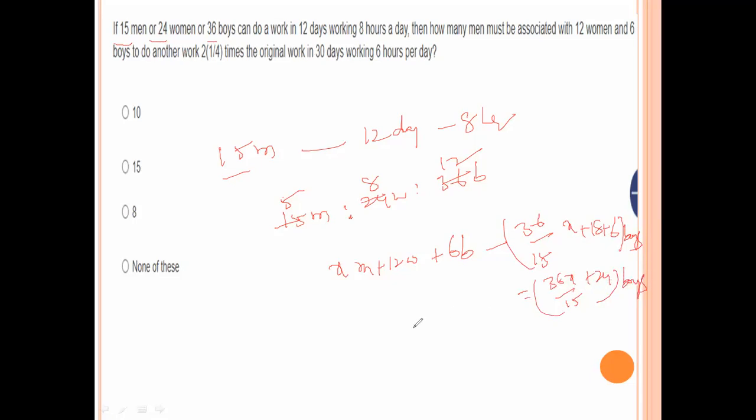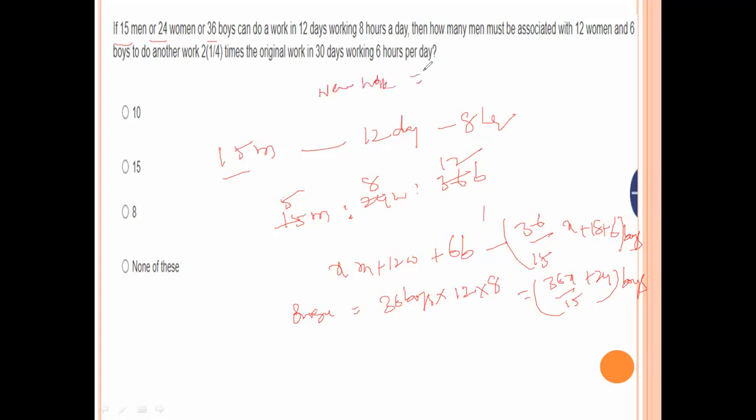The original work is 36 boys into 12 days into 8 hours. Now here we find the new work.